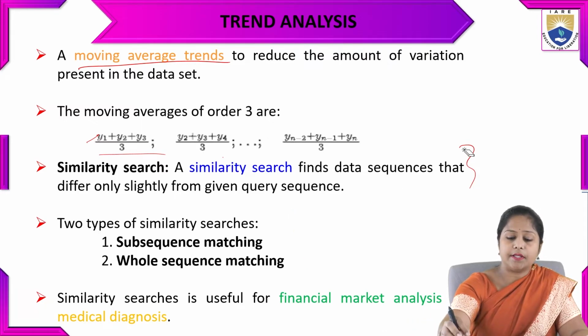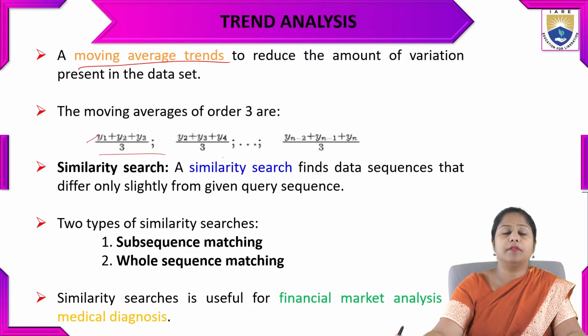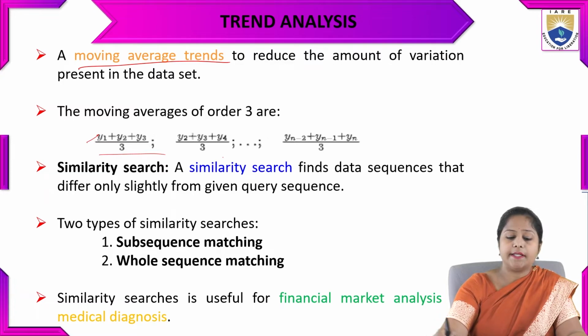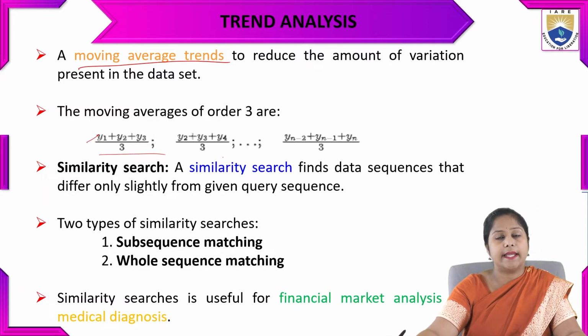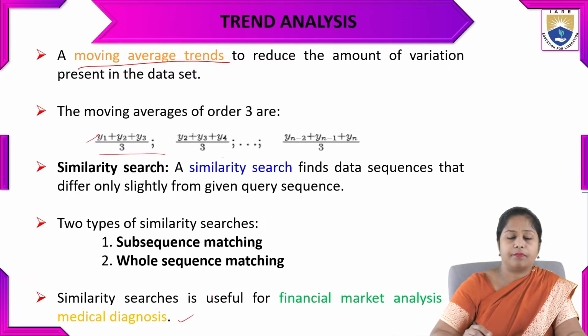First the subsequence will be matched, and in the second method the whole sequence will be matched. The similarity search is useful for financial market analysis as well as for medical diagnosis.